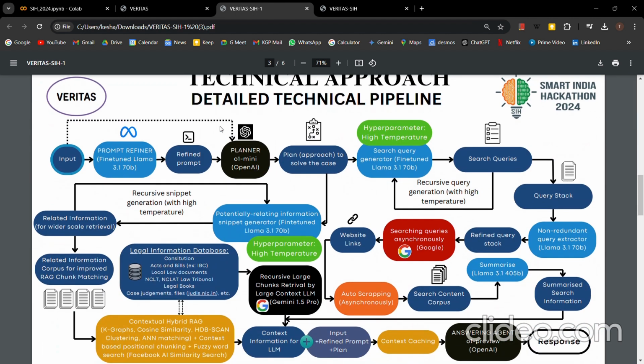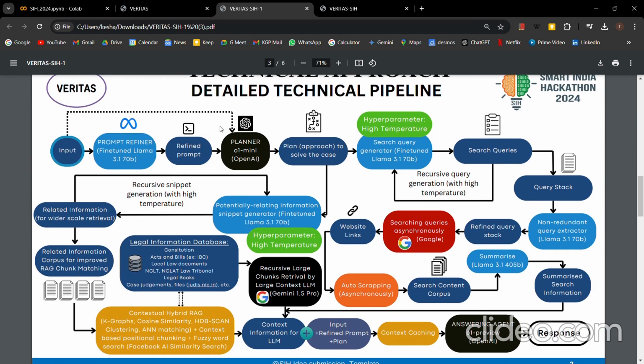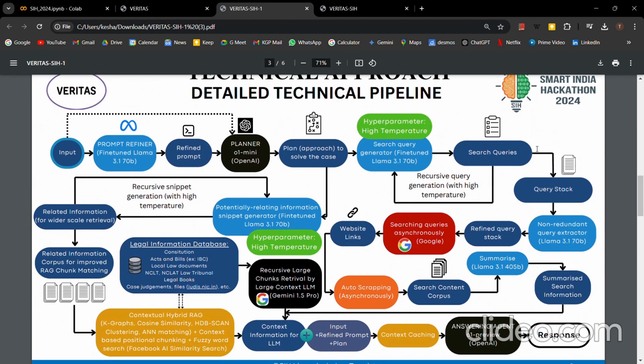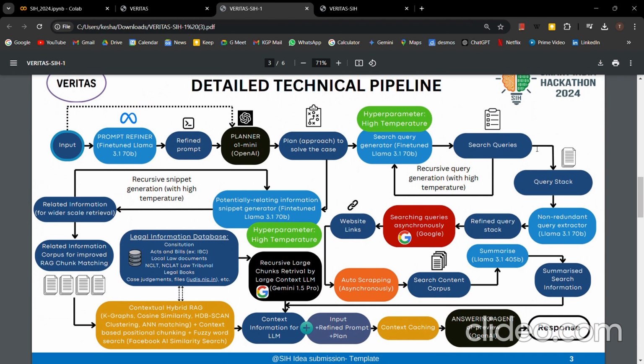Coming to the technical pipeline, the detailed technical pipeline explanation, right? It is quite similar to this part, but I have shown it in a bit more detailed manner over here. So the input is coming. We have the prompt refiner, which is the fine-tuned Llama 3.1 70 billion model. It returns a refined prompt which goes to the planner, which I said earlier, for which we have used a reasoning LLM, which is O1 mini. This planner returns a plan, or an approach to solve the case, or to generate a query for the user's problem.